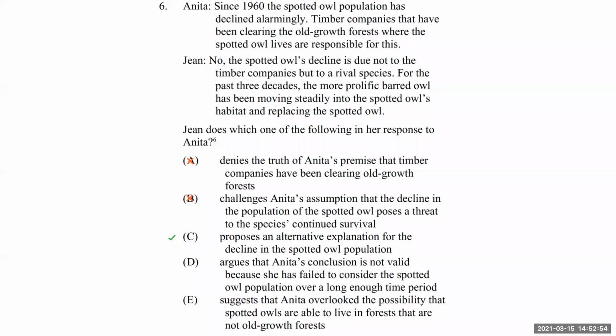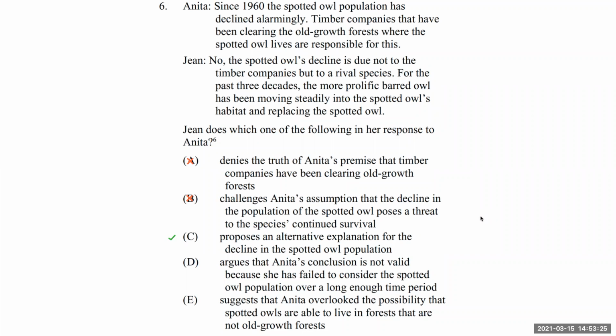D, argues that Anita's conclusion is not valid because she has failed to consider the spotted owl population over a long enough time period. This one's interesting because we talk about 1960. Jean is talking about the past 3 decades. We should keep in mind that this is going to be a trickier question for us because this problem was written in the 90s. So if we had taken this test in the 90s, we would have been much more in tune about what the last 3 decades were.